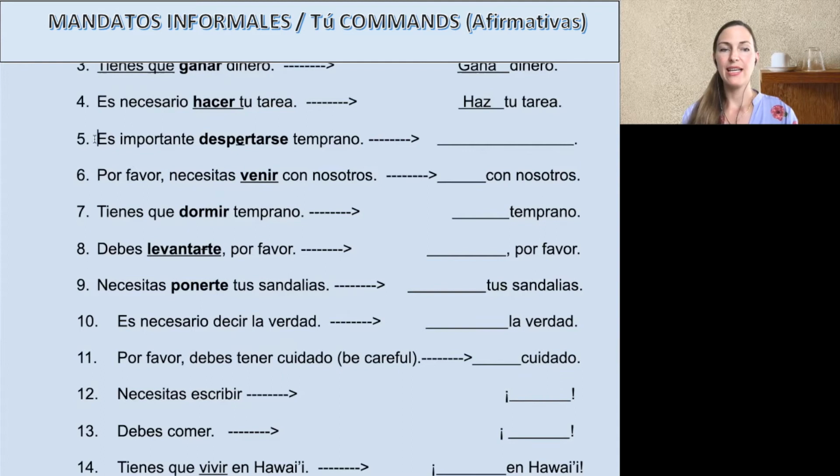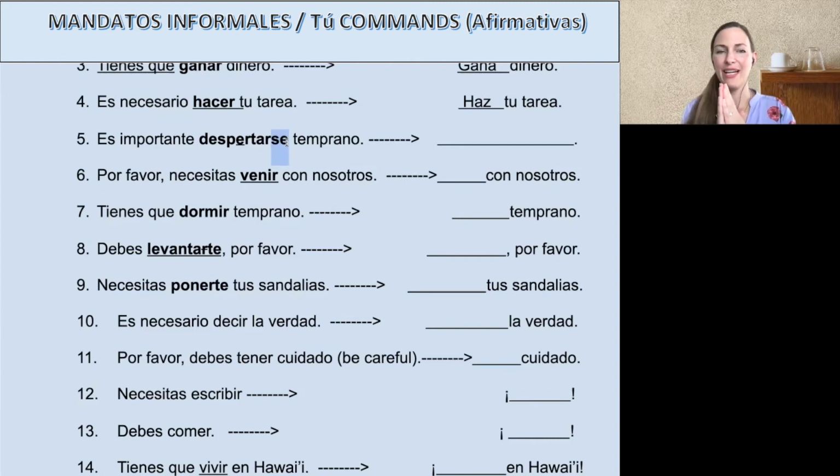Seguimos. It's importante despertarse now. This is what I wanted you to stay for. Es muy importante. Okay, so despertarse, to wake up, is reflexive. So there's a se. This is marked because stem change. Now, because this is a very polite, general recommendation, there's nothing in here that says I'm talking directly to you.